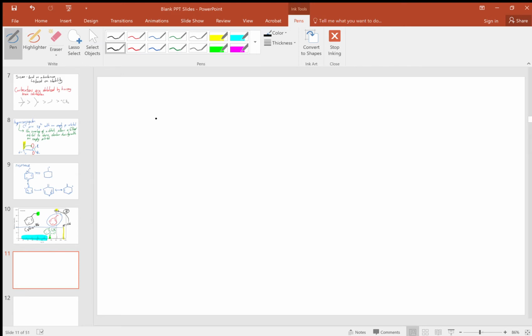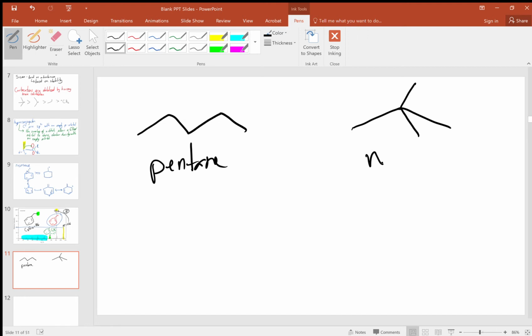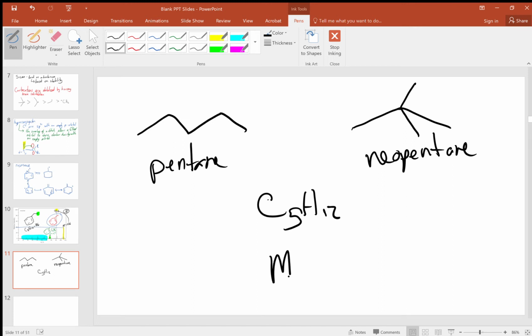So if we look at the following compounds, we have pentane, and we have 2,2-dimethylpropane, which has a common name of neopentane. Both of these have the same chemical formula, C5H12, which means they would have an M+ peak of 72. But their spectra are very, very different.